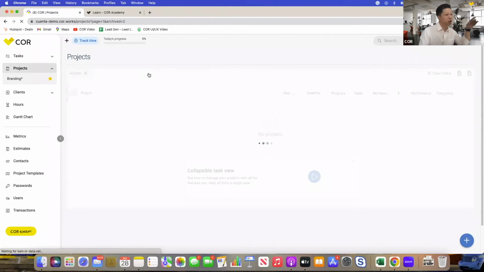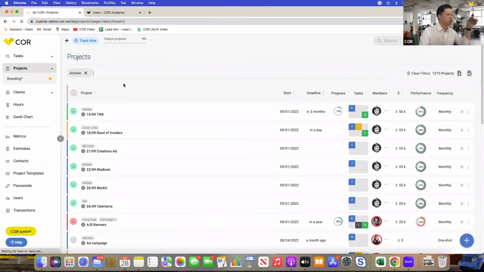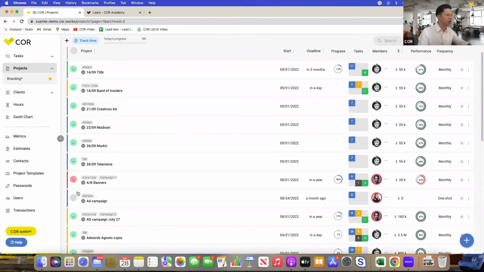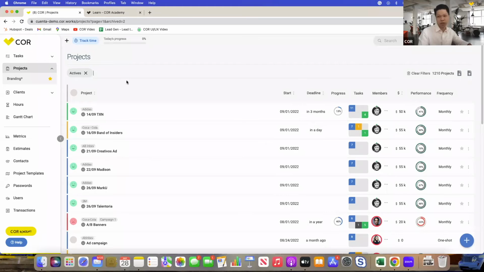One other thing that I'd like to show you is if we just jump into this projects tab, it'll show you all the active projects, the status, and all of these smiley faces right here indicate the profitability or the efficiency, or what we like to call in COR, the project health, right? So this indicates whether or not you're reaching your profitability goal, whatever that goal may be. You can play around with the numbers and the percentage, what you define as a profitability goal, but it'll indicate it for you whether or not you're reaching those goals in the smiley faces right here.